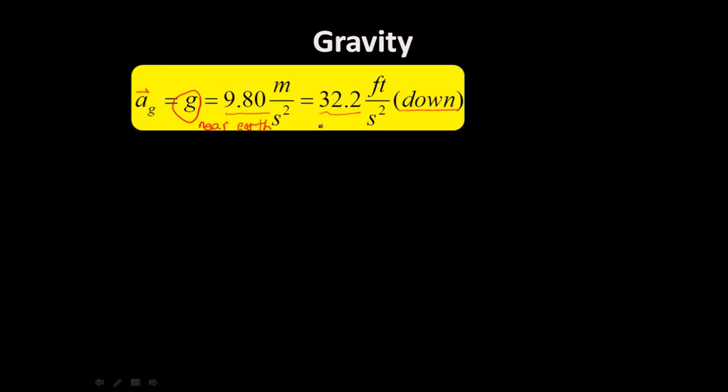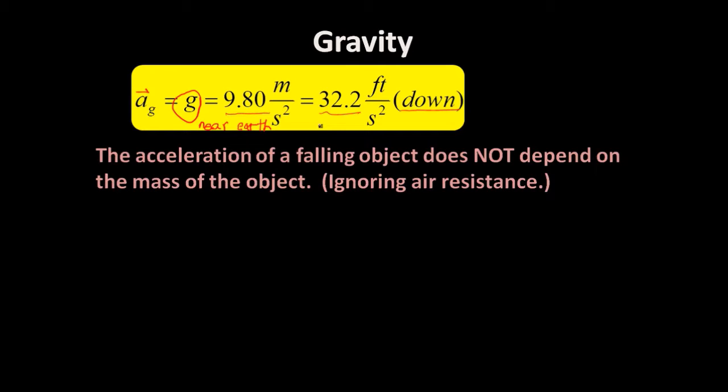Special thing about gravity is that the acceleration of a falling object doesn't depend on the mass of the object. Heavier objects don't fall faster than lighter objects if we ignore air resistance. In fact, here's an experiment you can try. My students have tried it. What we would always do is take out a heavy object like a shoe or something like that, and a light object like a sheet of paper, and we drop them at the same time. What do you suppose would happen? That's right, the shoe would hit the floor first, obviously.